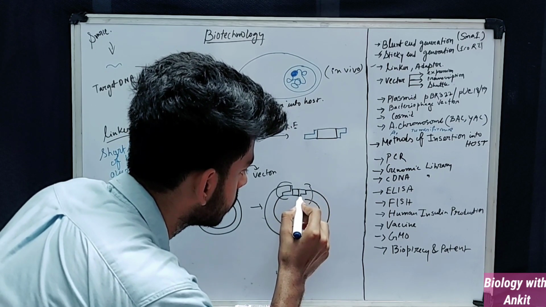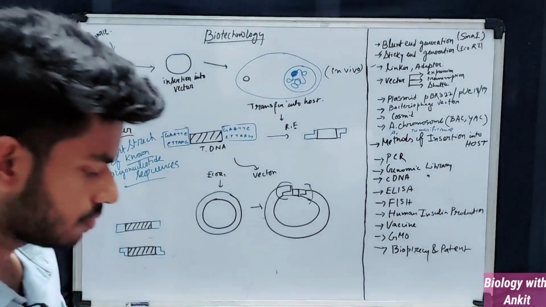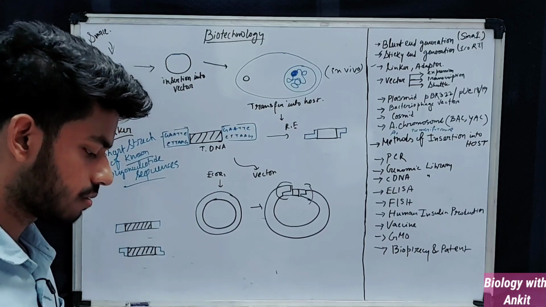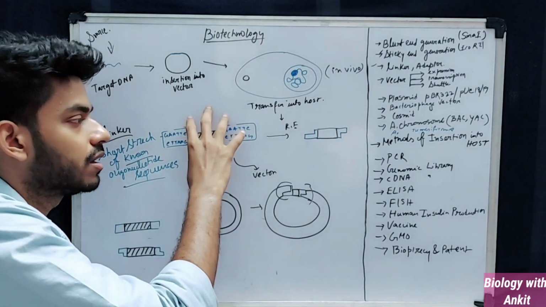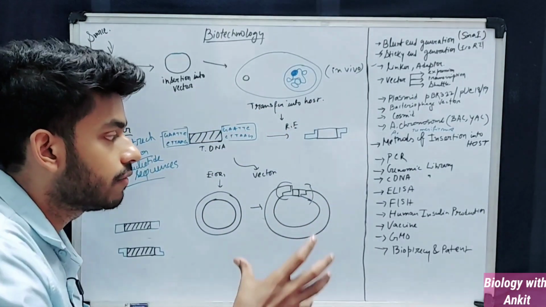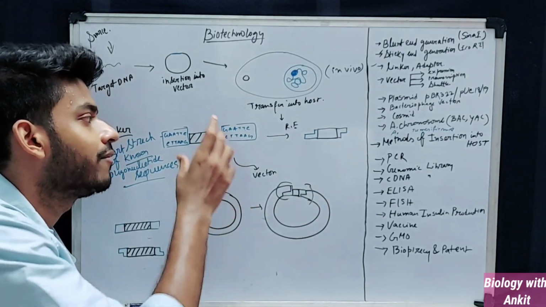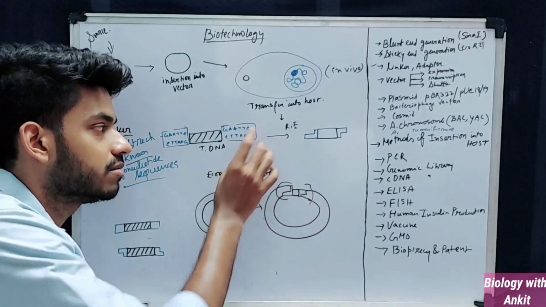Now you can incorporate it just like this. Okay. So this is the concept of linker. Linker is used to incorporate or insert our target DNA molecule inside the vector molecule. So if we have generated a vector molecule that has the sticky ends and we have a target DNA that has the blunt end, to match the requirements we need linker.